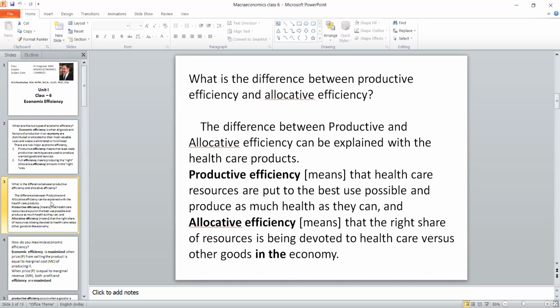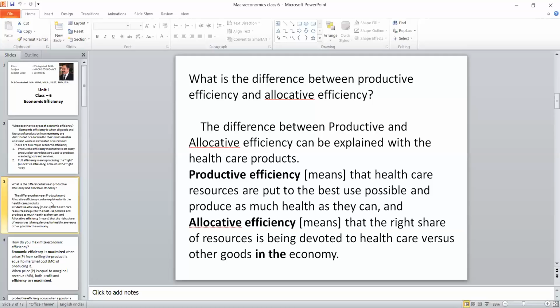But on the other hand, allocative efficiency means that the right share of resources is being devoted to healthcare versus other goods in the economy. Suppose an individual is earning 10,000 rupees, then for healthcare 10% should be spent, or not all 10,000 will be spent, otherwise it is not right allocation. So we have to go for shelter and other monthly commitments, and we should give a right share to healthcare products.